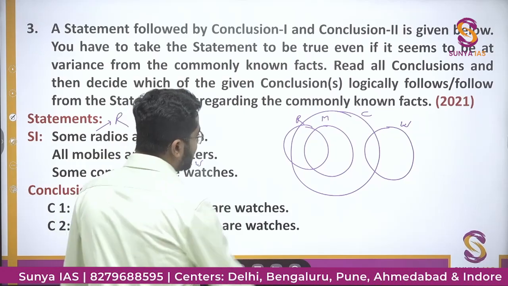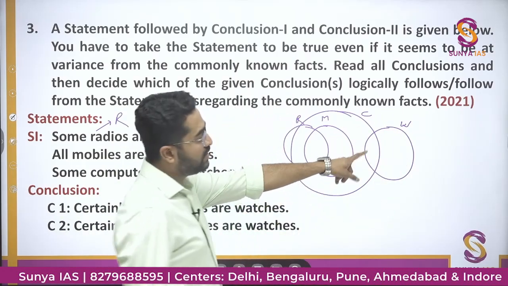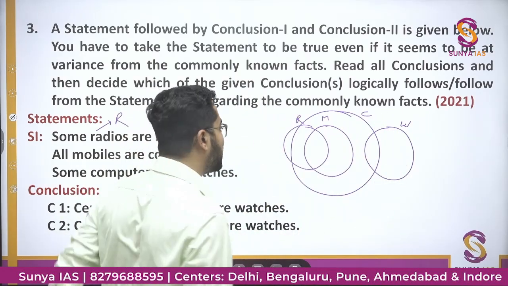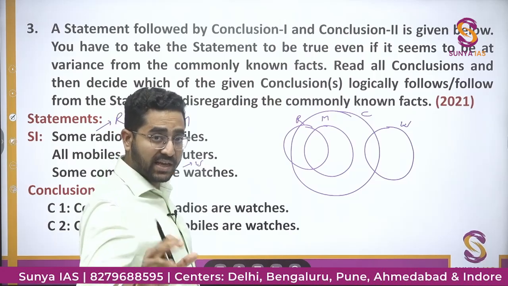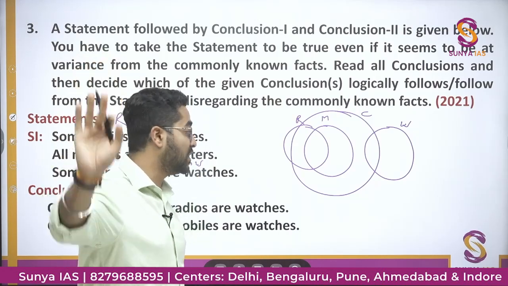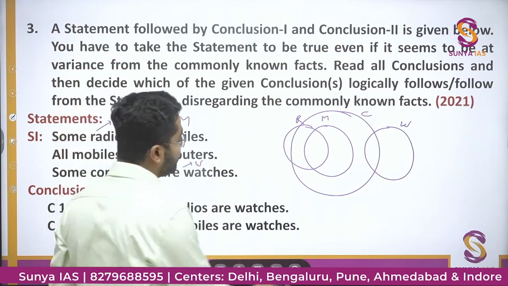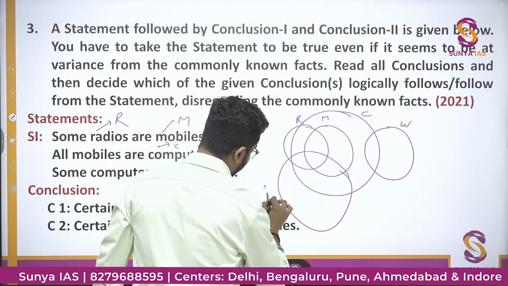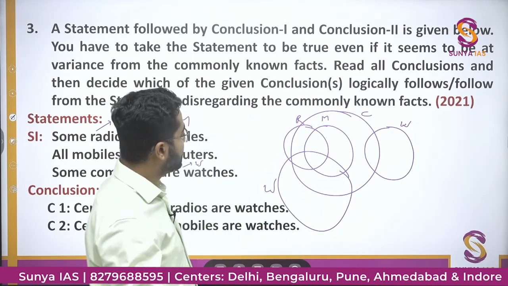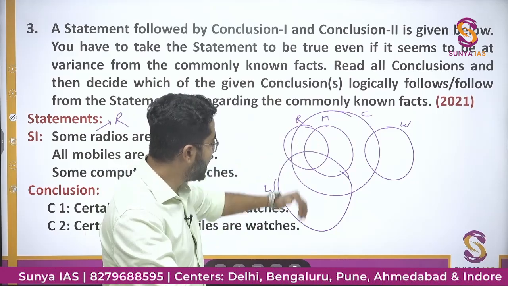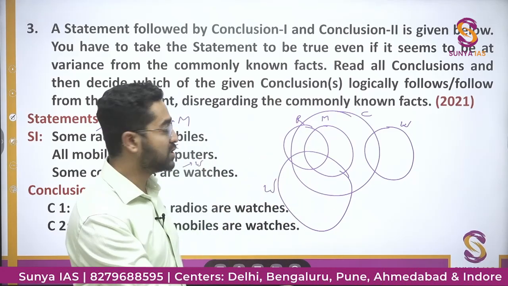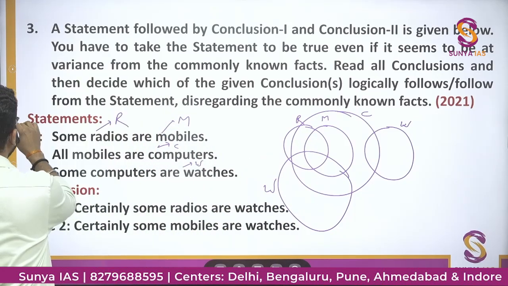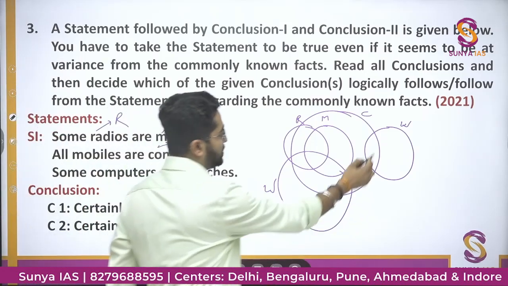तो instead of making this, even though this is correct, this is one of the possibilities, but in the first instance I will make a Venn diagram which will intersect the maximum number of circles. तो जब मैं watches का सर्कल ऐसे बना रहा हूं, this is the watches circle, so you can see some radios are also watches, some mobiles are also watches, and some computers are also watches. ठीक है? So for the first instance I will not make this one.